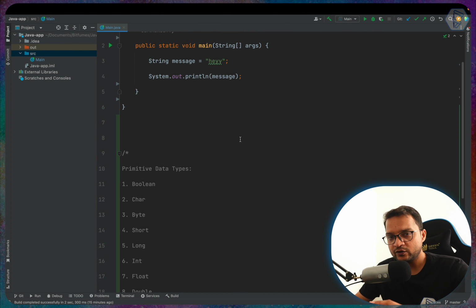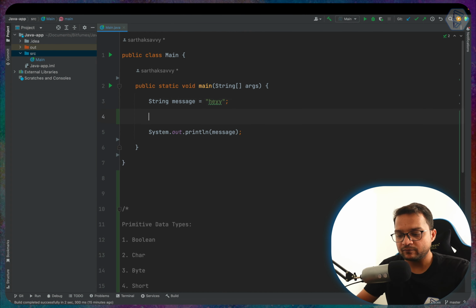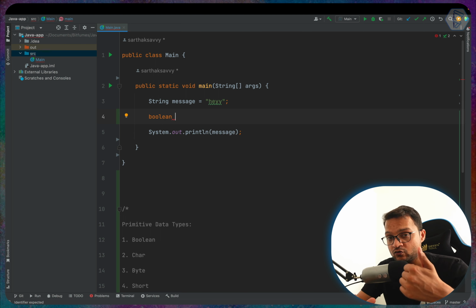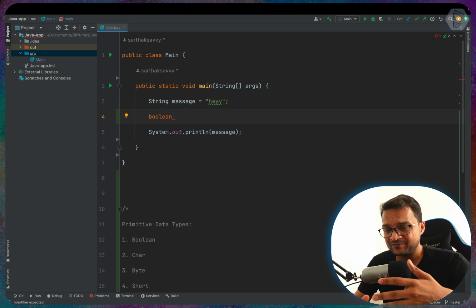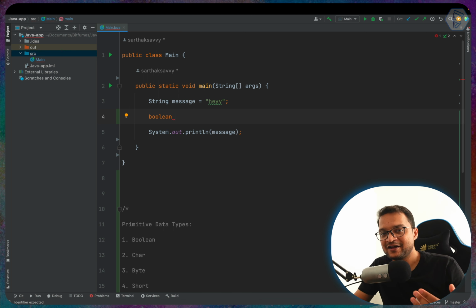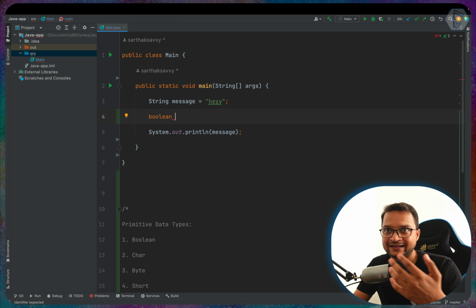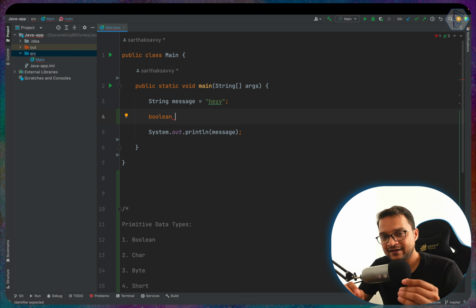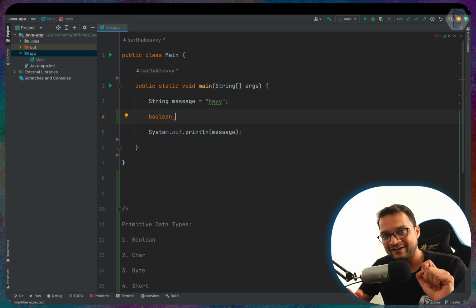So let's start with Boolean. When I say Boolean, that means I am going to define either true or false, yes or no. So what is a normal condition in daily life? If you want to go outside and you ask your friend, hey, are you coming? What can he answer? He can say either yes or no. In that case you have to give the variable a name according to that, which stores either true or false.